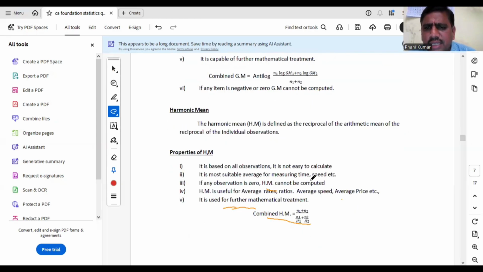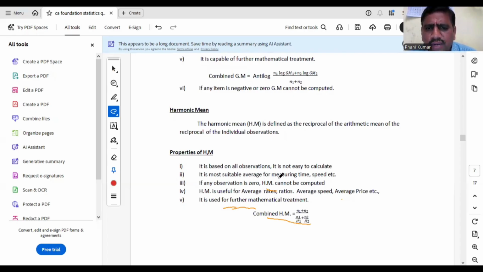Harmonic mean is defined as the reciprocal of the arithmetic mean of the reciprocals of the values. In individual series, you know the formula: HM equals n by sum of reciprocals, n by summation 1 by x. Okay. So it is based on all observations. It is also not easy to compute, because we have to calculate the reciprocals. So it is not so simple compared to AM, median, and mode. GM and HM are not easy to compute.